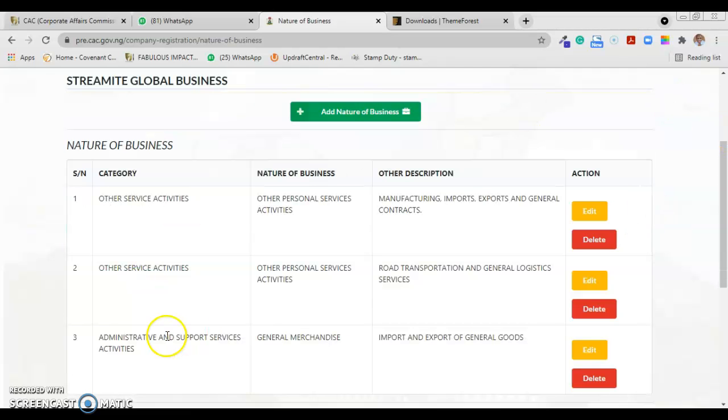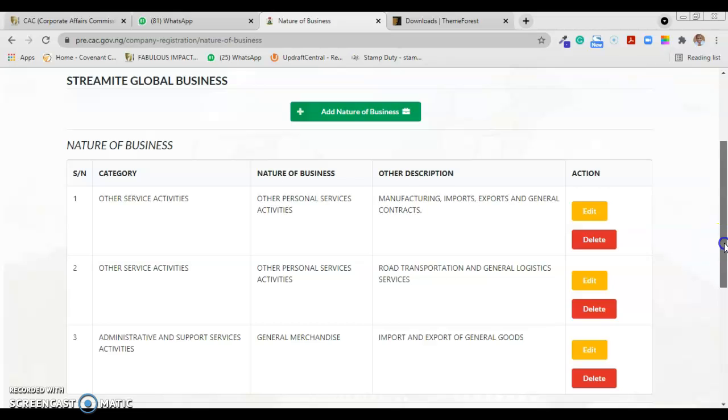All right, now you can see that this category is different from this category, this category. And then they will approve this. Also, you have to know that not all the nature of business you are putting here will show on the certificate. No, they will not. Most likely the first one will be on your certificate, while the rest will be on your application form, which you'll be downloading after they have approved it.